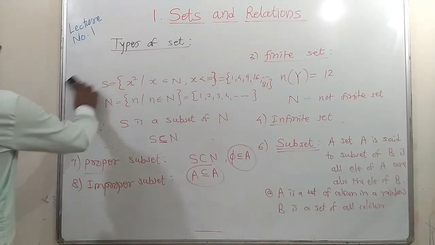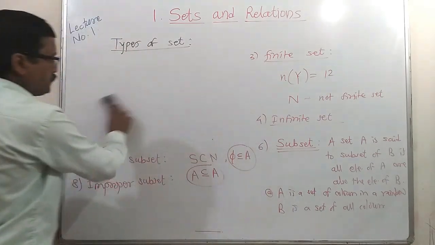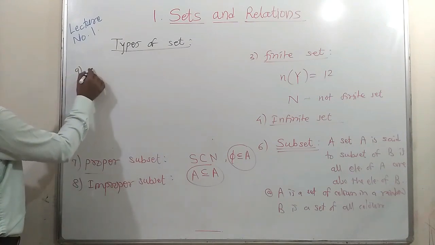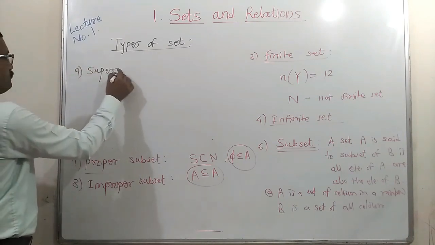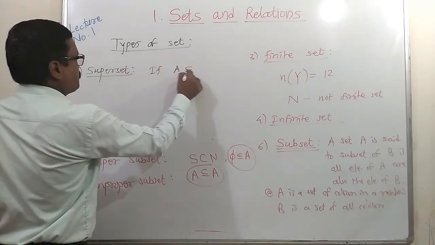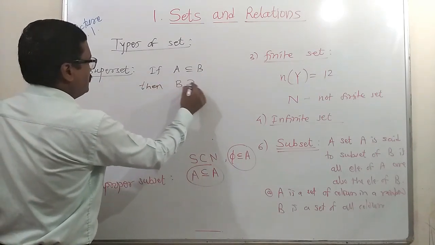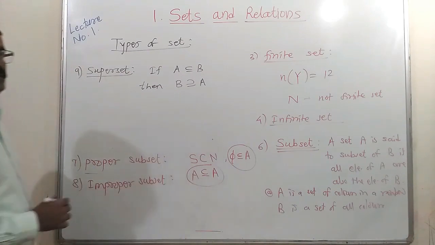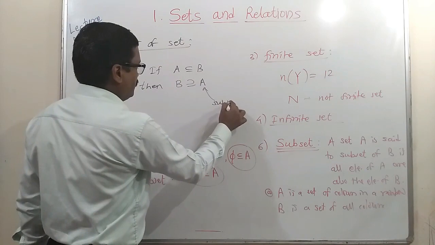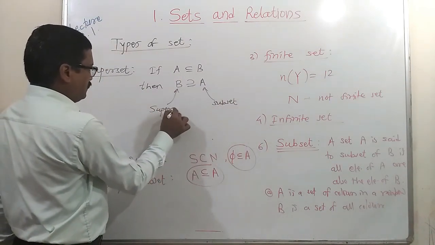Let us see the next definition, which is totally opposite to this, that is superset. That will be the ninth definition. If A is a subset of B, then obviously B is a superset of A. Here A is the subset and B is the superset.